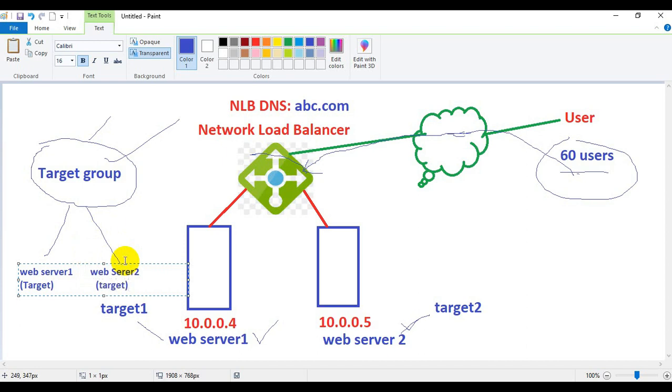Both the targets or web servers are combined inside one logical group that is called the target group.